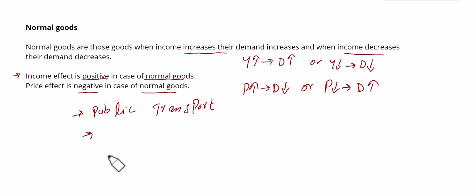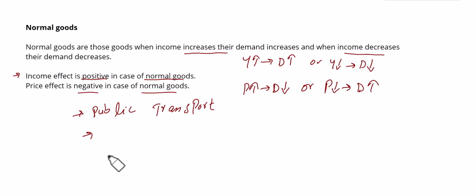As I mentioned before, normal goods vary from person to person as the income level of the individual varies from person to person. So normal good examples are different from person to person.